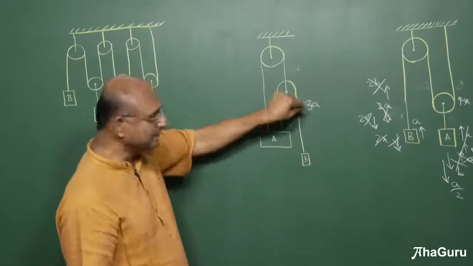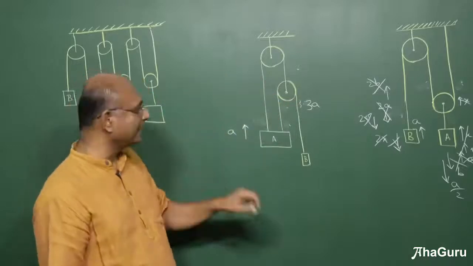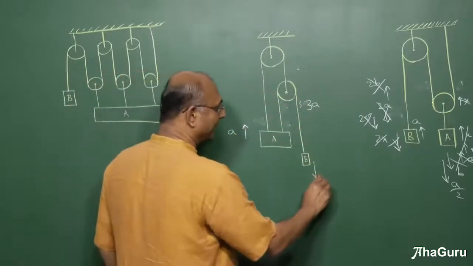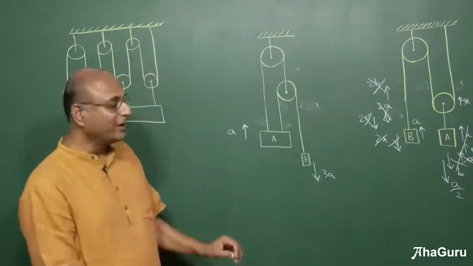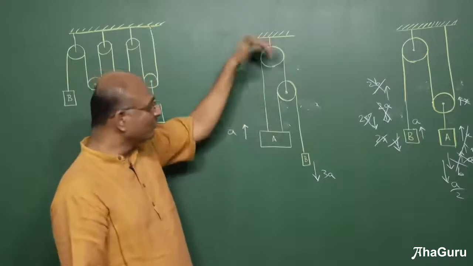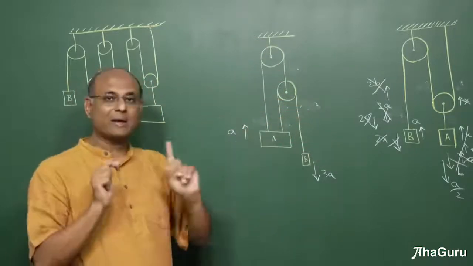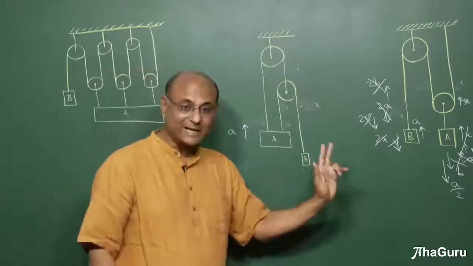Because I took all this, A has added up with that one, and so you have got 3A. Now when I bring this B down, I have to bring it down by 3A if I want to have no slack. So the rule is: freeze, lift, produce the slacks, move the slacks around. Each object, pulley or block, can only move once. Then finally, after everything is done, there must be no slack.